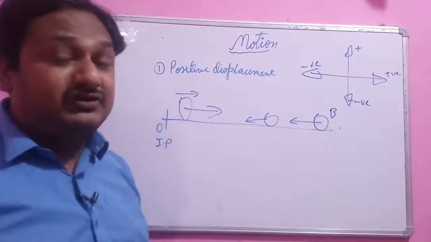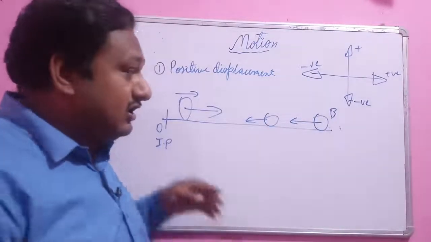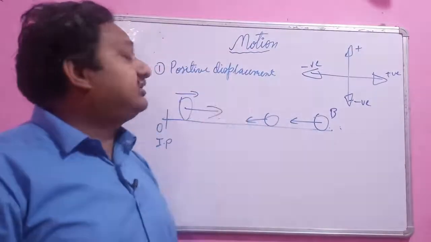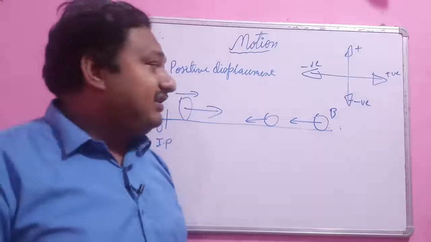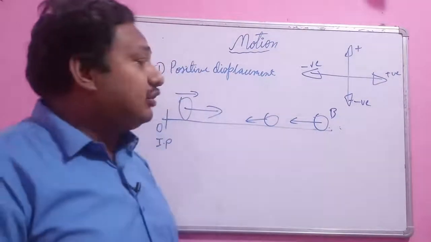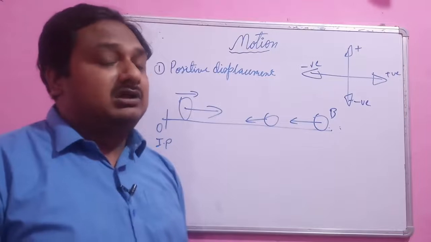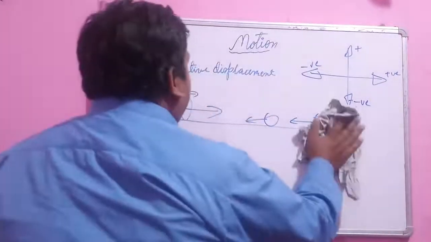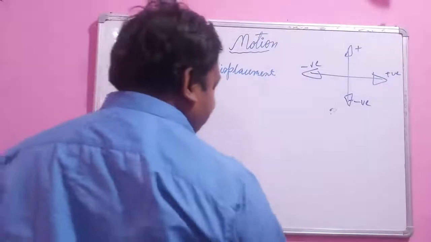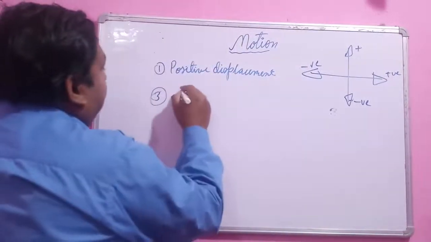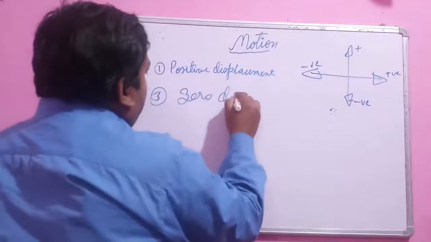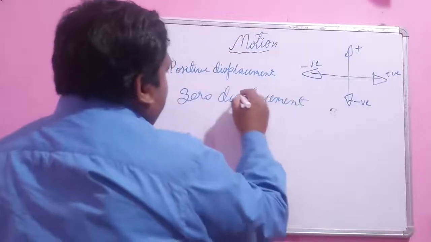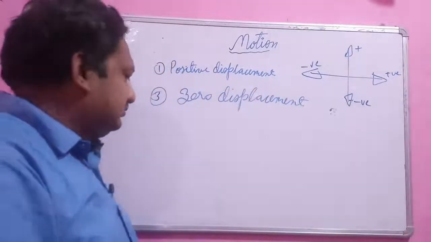So that is the meaning of positive and negative. We are linking positive and negative to a particular direction. When the object is going straight, we say the object has positive displacement, and when the object is coming back, we say the object has a negative displacement. So here positive and negative are linking the direction. Now the third case, zero displacement.